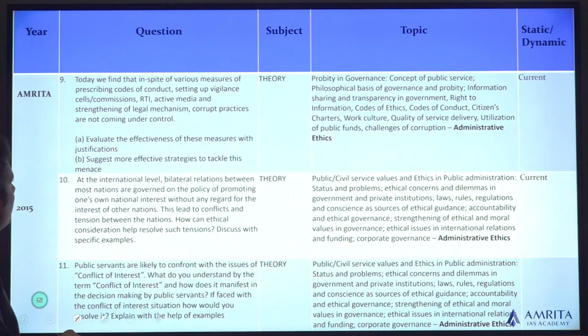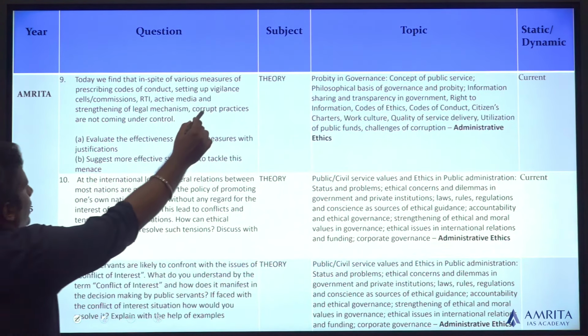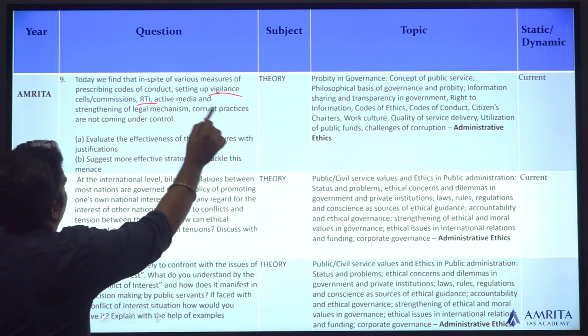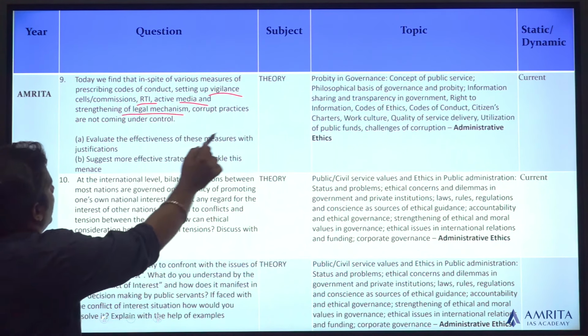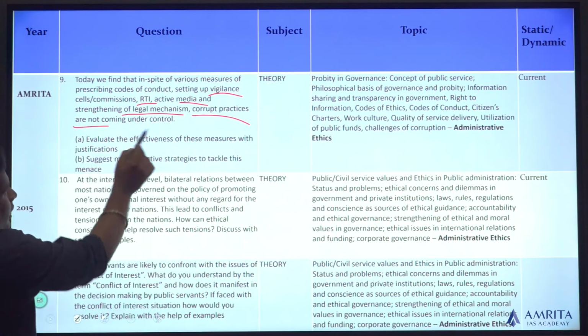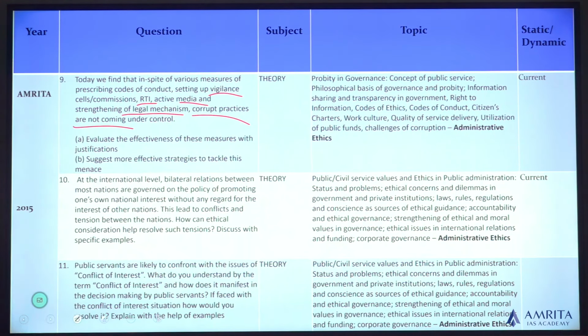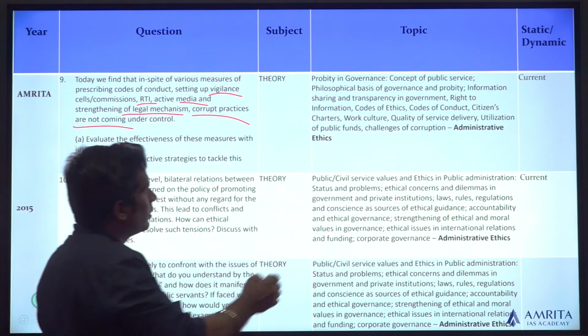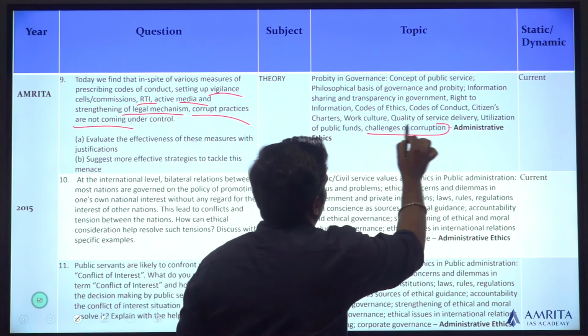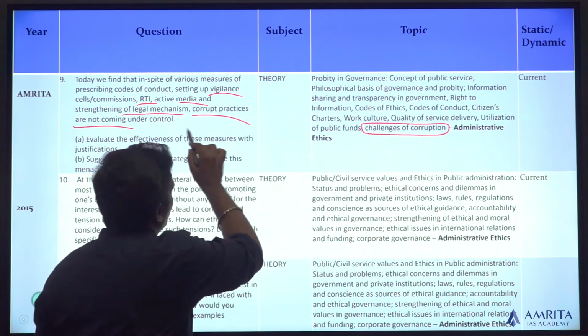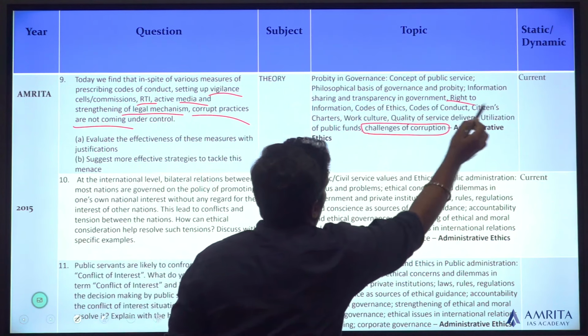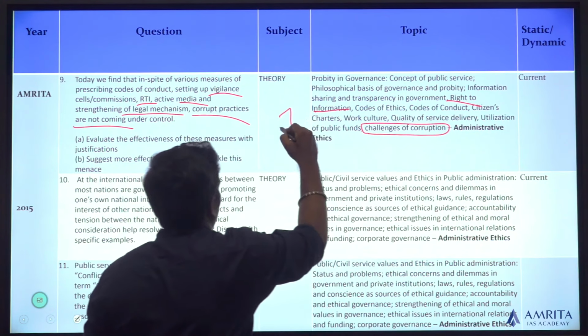Next question. Setting up Vigilance Commission, RTI, active media and legal mechanism, corrupt practices are not coming under control. So in short, it is talking about corruption. And if you are talking about RTI and everything, you already have that as part of the same topic. Topic number 7.